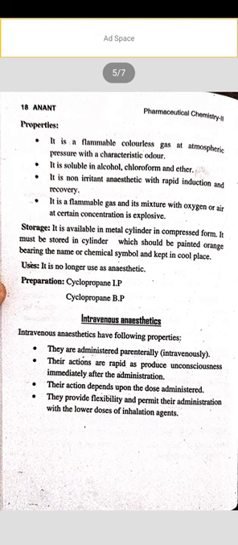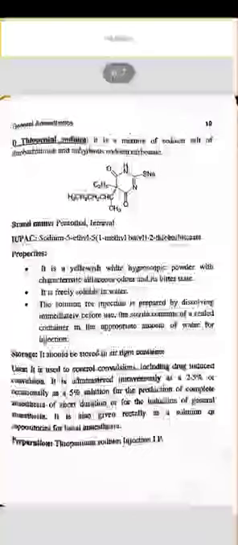Next, we would discuss intravenous anesthetics. So what are these? Intravenous anesthetics have the following properties. They are administered parenterally, meaning intravenously. Their actions are rapid, as they produce unconsciousness immediately after administration. Their action depends upon the dose administered. They provide flexibility and permit administration with a lower dose of inhalation agents.